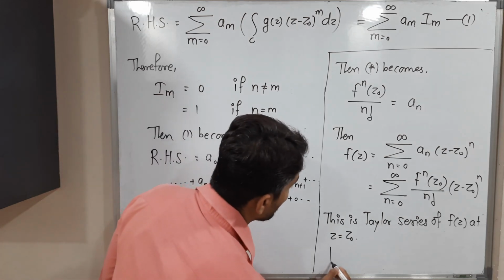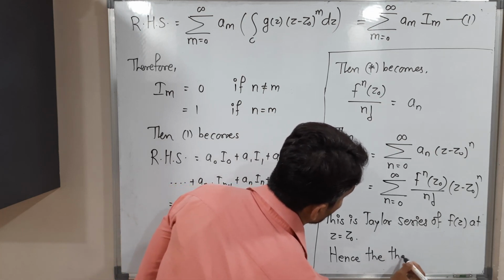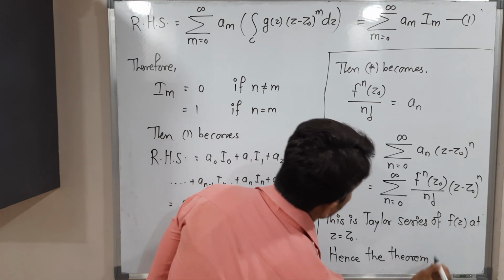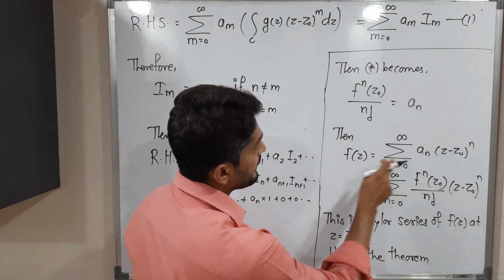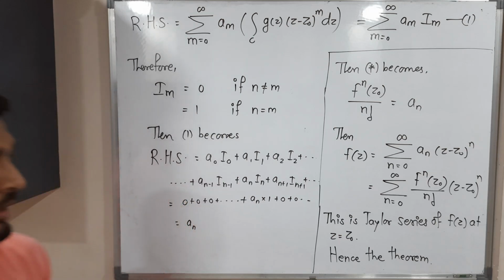So let me mention this as the theorem. In this way we proved that if you have any power series which converges to f of z, then that power series is nothing but the Taylor series of f. Okay, so the proof is over. Make a screenshot of it, then we will stop.